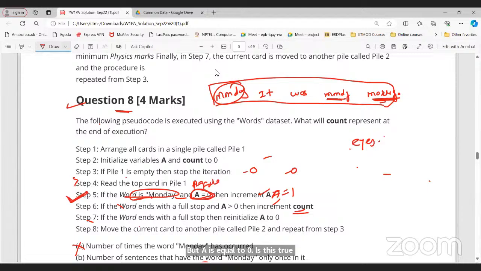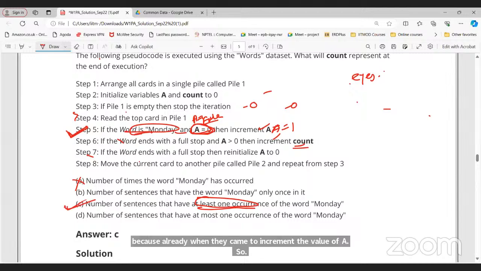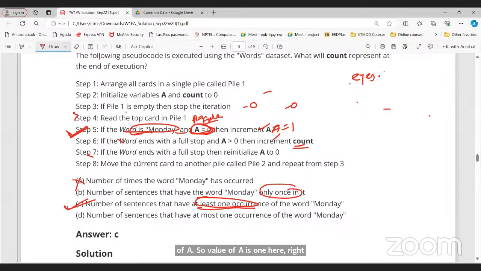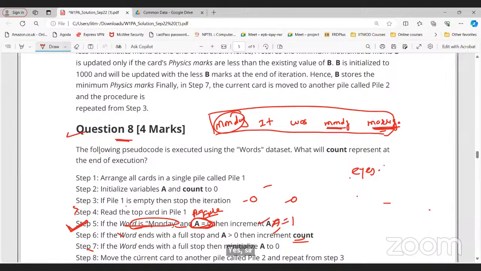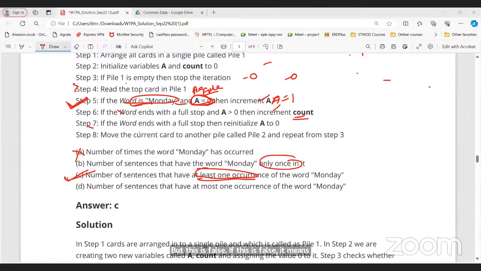If this is false, it means that at least one occurrence of Monday is enough, right? Yes, sir. Only once cannot be true, because even if there are more than one Monday, still it will increment the count, right? Yes, sir. So that's why at least one occurrence. Right. Okay. Anyone, any doubt in this question now?